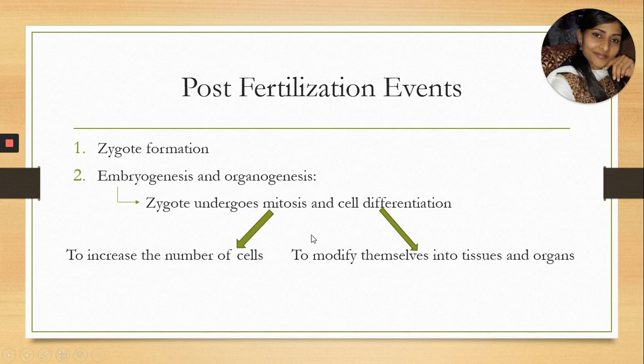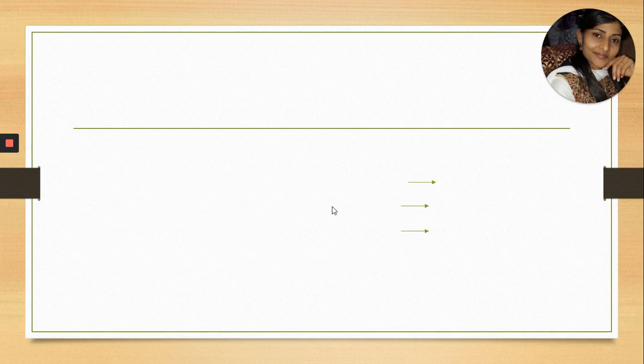So in these post-fertilization events, very first the zygote gets formed, then second, that zygote develops into an embryo, and then after the rapid mitotic division and cell differentiation, that embryo will develop into a new individual with the help of the formation of new organs. So this is post-fertilization events.